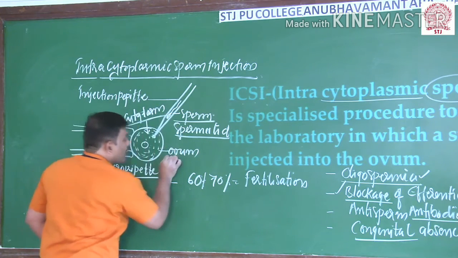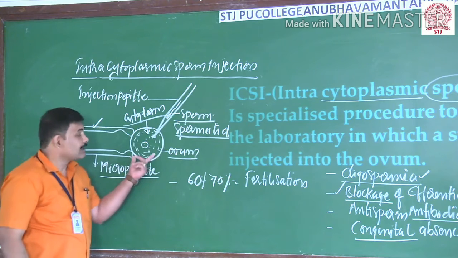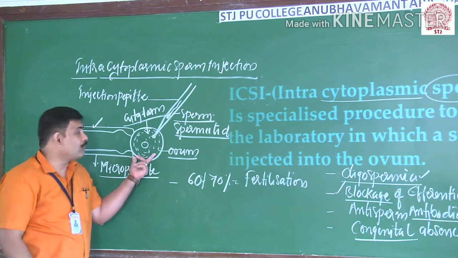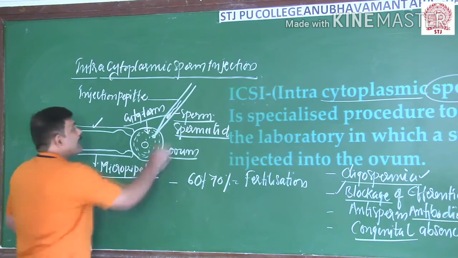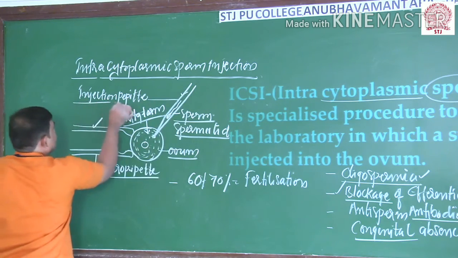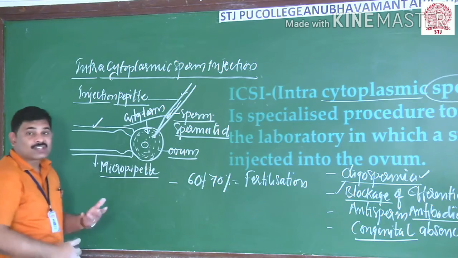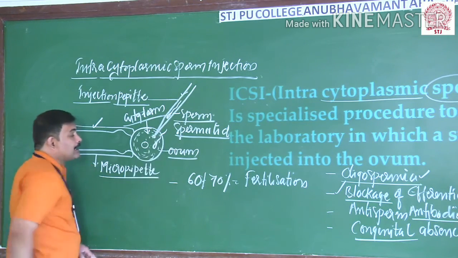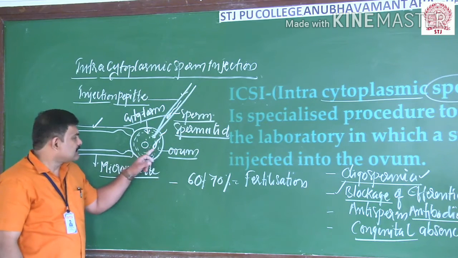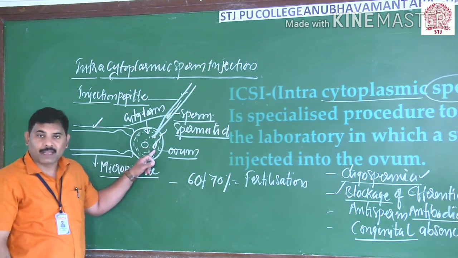The cytoplasm of a woman. Here, the cytoplasm of the ovum of a woman is generally injected with the help of a tube, known as an injecting pipette. So the sperm can directly enter into the cytoplasm, and fertilization successfully takes place.